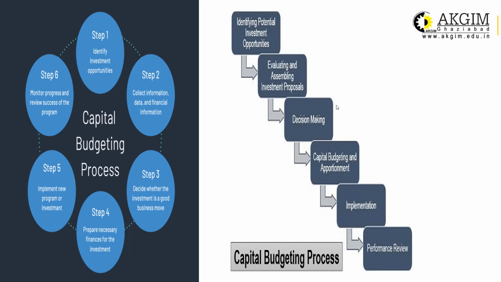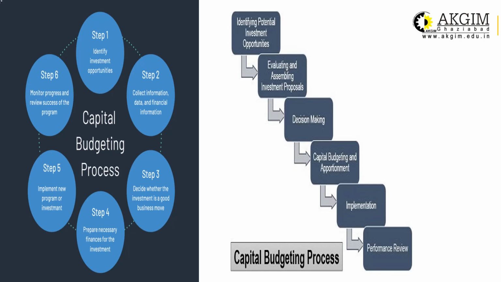Then, the second point is you have to collect information. You have to collect data on what the running cost will be, what the output, production efficiency and capacity will be, and all that, and financial information. Then the third step is to decide whether the investment is a good business move or not, good or bad. In that situation, you have to apply different techniques, and from the results of those techniques, you can analyze whether the decisions are good or bad for you.